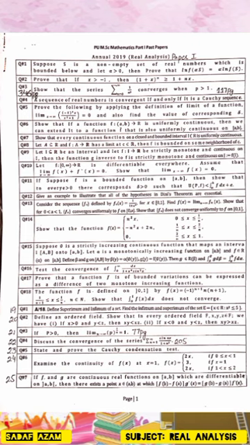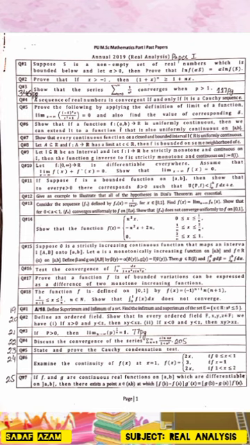Question number 15. Suppose phi is a strictly increasing continuous function that maps an interval [A, B] onto [a, b]. Let alpha be a monotonically increasing function on [a, b] and f belong to R(alpha) on [a, b]. Define beta and g on [A, B] by beta(y) equals alpha(phi(y)), g(y) equals f(phi(y)), then g belongs to R(beta), and integral A to B of g d beta is equal to integral a to b of f d alpha.